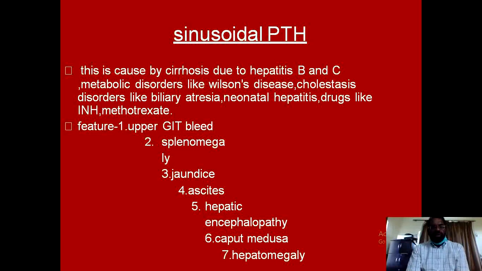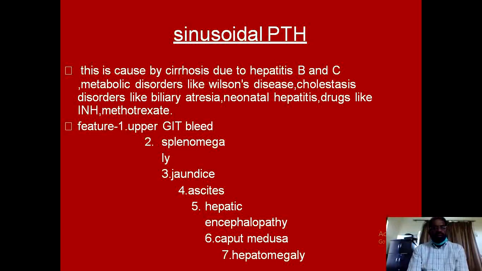The second variety of intrahepatic portal hypertension is when the sinusoids are involved. In this sinusoidal portal hypertension, the main cause is cirrhosis due to any cause, and the commonest causes we know are chronic infection with hepatitis B and C, various metabolic causes like Wilson disease, hemochromatosis, alpha-1 antitrypsin deficiency, cholestasis due to any form, and various types of drugs like methotrexate, methyldopa, and isoniazid.